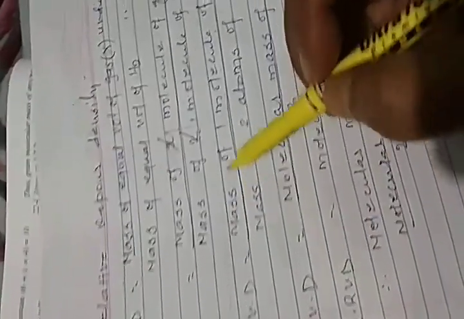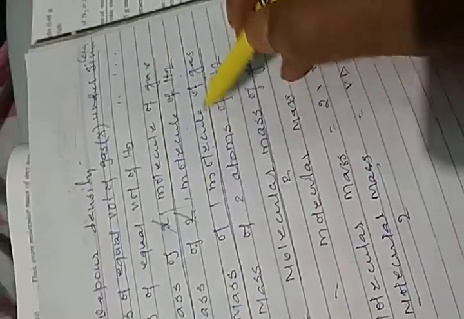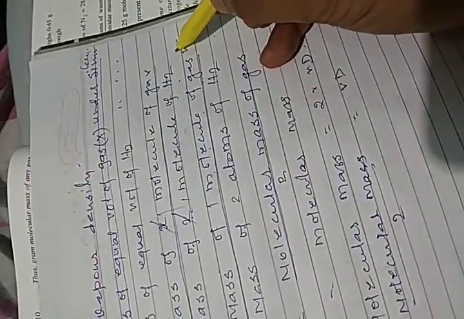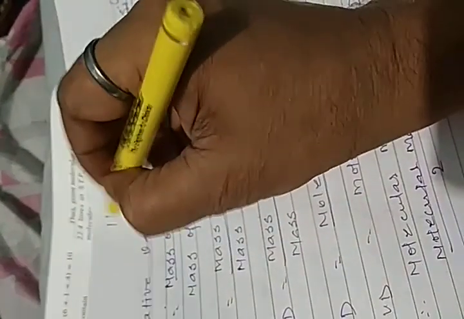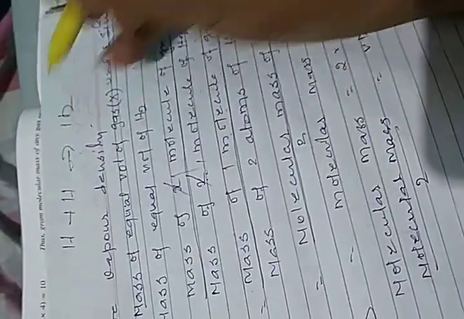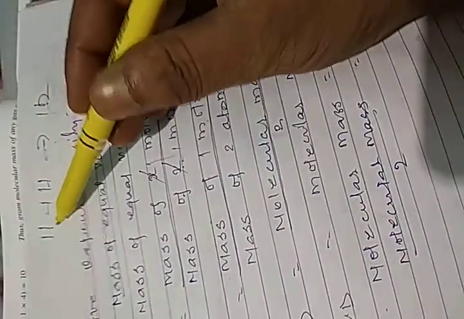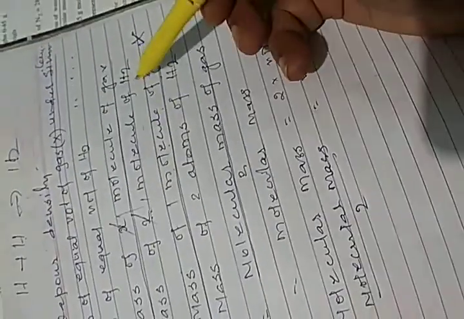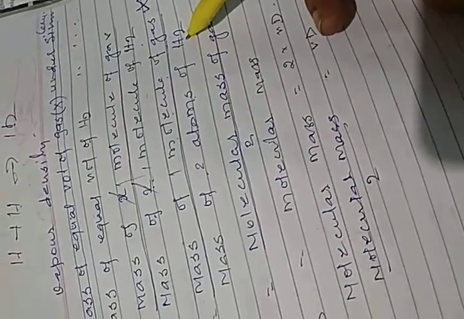Now, the mass of one molecule of that gas, suppose it is X gas, then one atom plus one atom of hydrogen makes one molecule of hydrogen. Means one molecule contains two atoms.